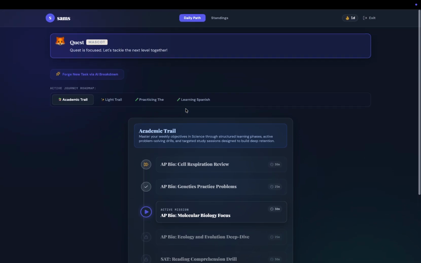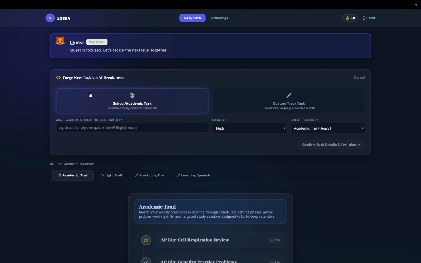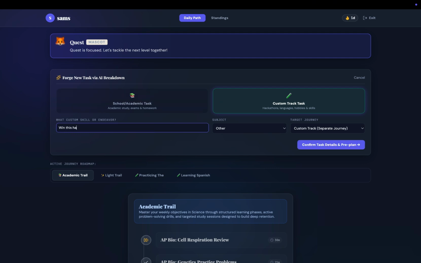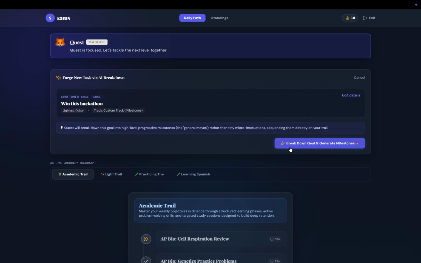In this case, I think we're fine, but let's pretend I want to add one more task. We can click on the Forge New Task via AI Breakdown button. This could let us choose either a school or custom track. Let's say custom, and we want to win this hackathon. All right, pretty cool. So let's confirm the task.